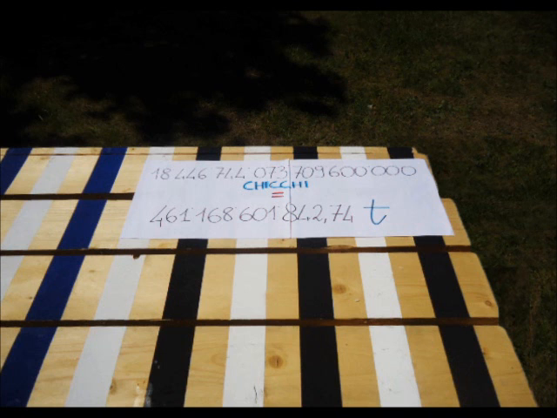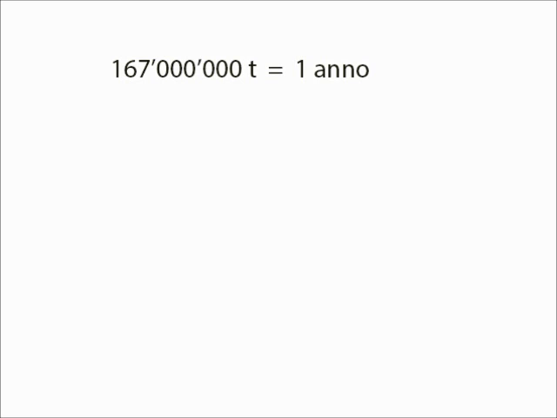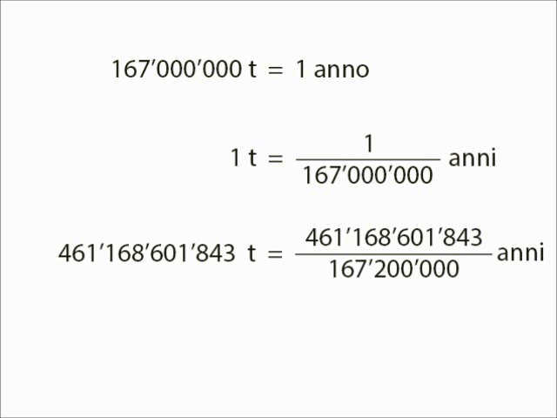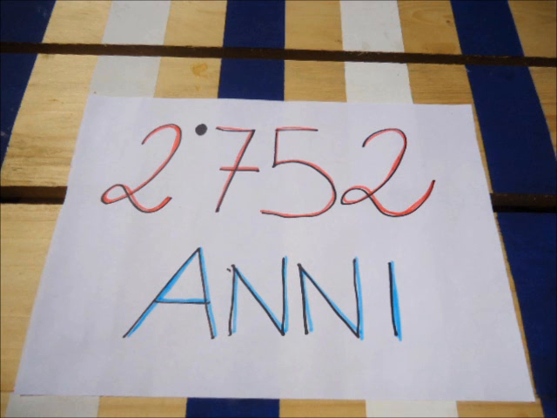Consider this. During one of the most successful years for the production of rice in China, it produced 167 million tons of rice. How many years would it take to produce our 461 billion tons of rice? Let's make some quick calculations. It would take 2,752 years for China to produce it.